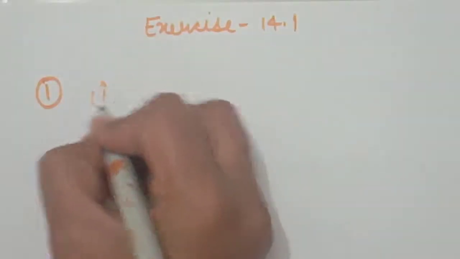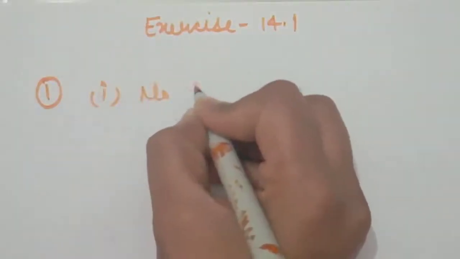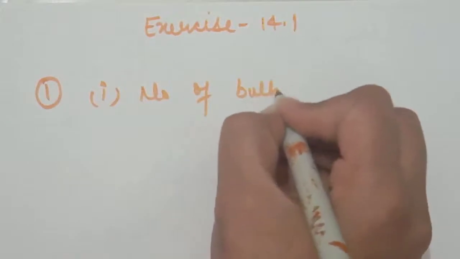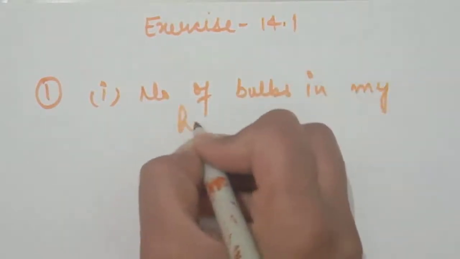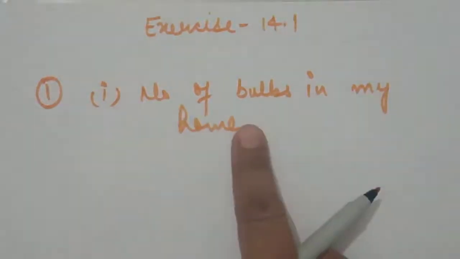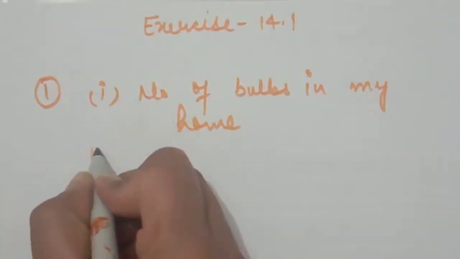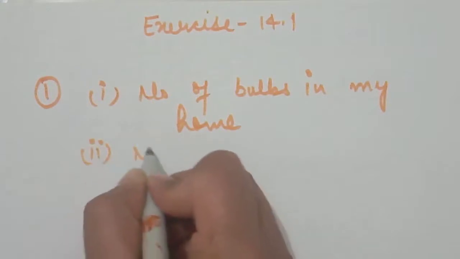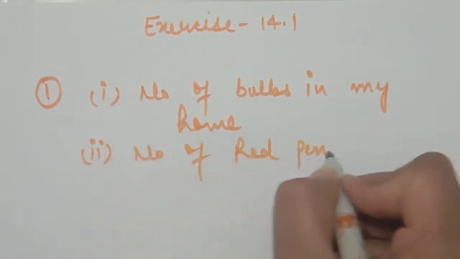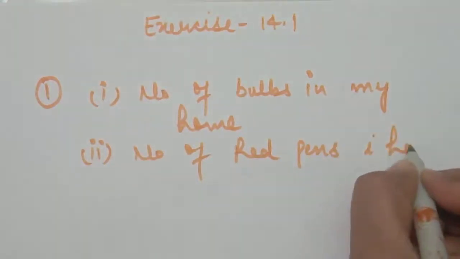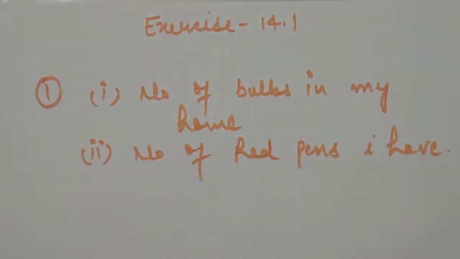From day-to-day life, we can use so many types of collections. First, the number of bulbs in my home. This is also a type of data. Number of red pens I have. This is also a collection of data.